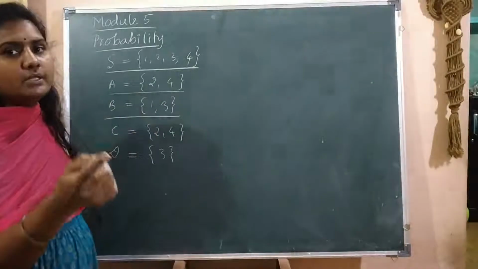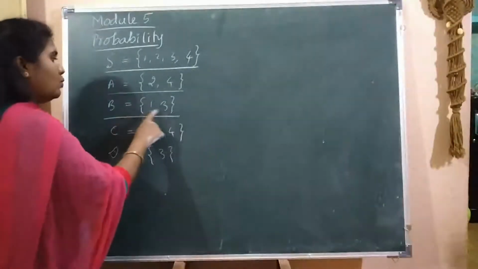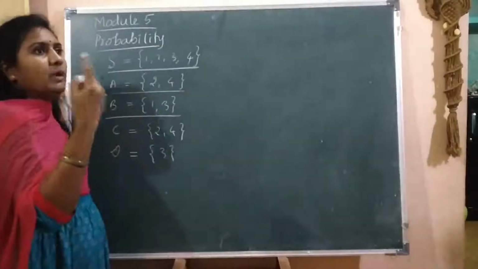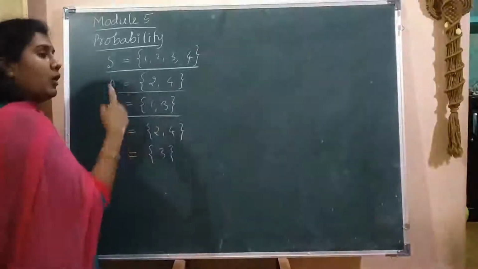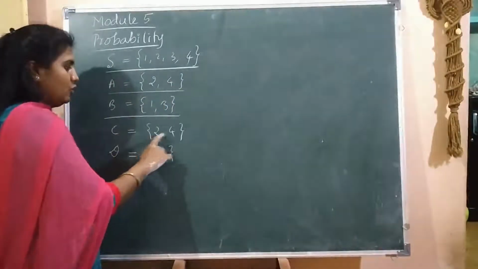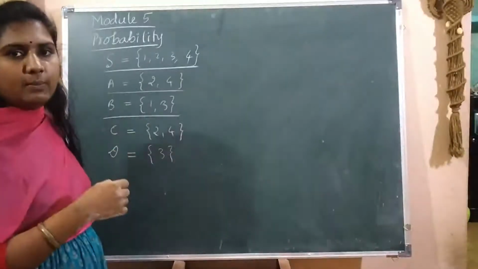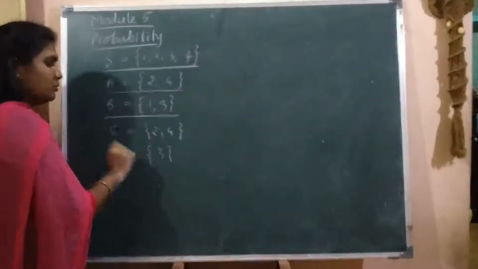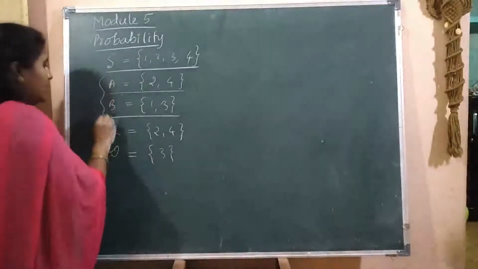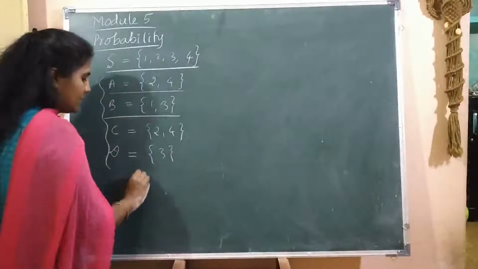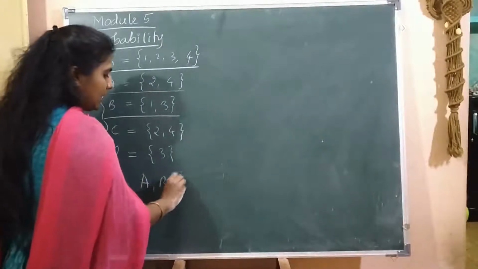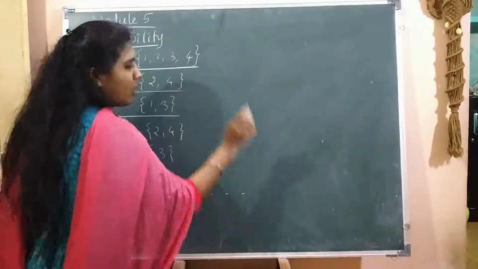The odd numbers, 1, 3. The multiples of 2, one more event C, 2, 4. One more event, multiples of 3, that is D equals 3. Like that you can define events. Events are denoted by capital letters A, B, C, D and so on.